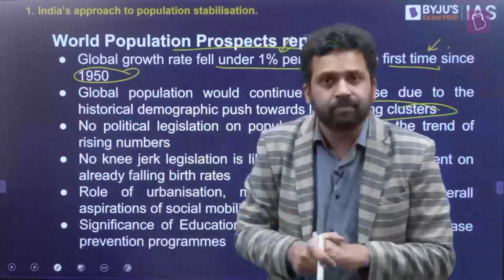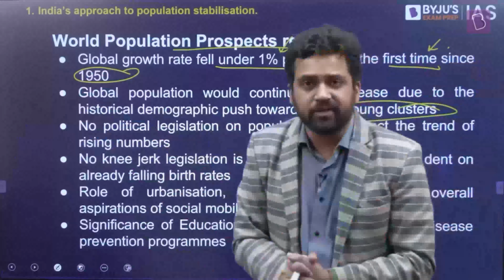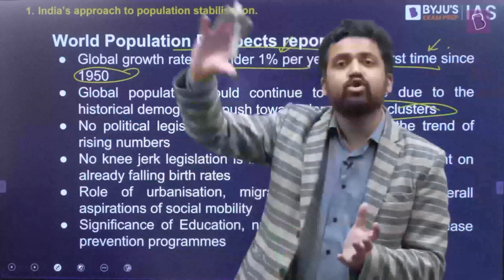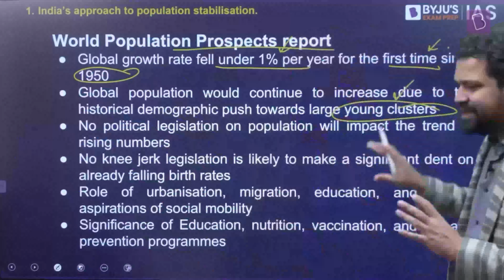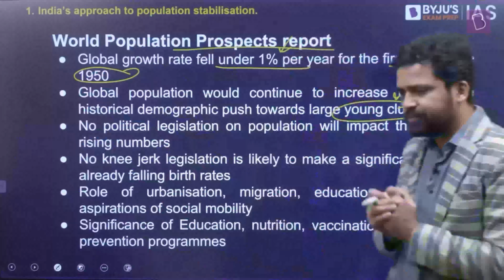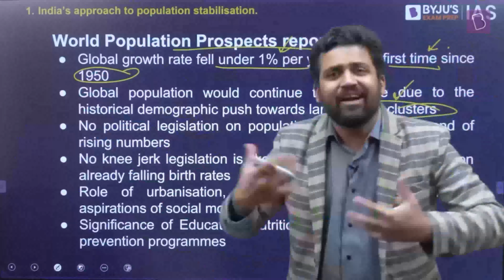Look at the sub-Saharan Africa region. Again, it has a young population. So here again, population is going to increase. Nigeria is one of those places. It has a decently large population, a young population, and here also the population will increase. So what is going to happen is, in some places where you have these clusters of young people, their population will increase.